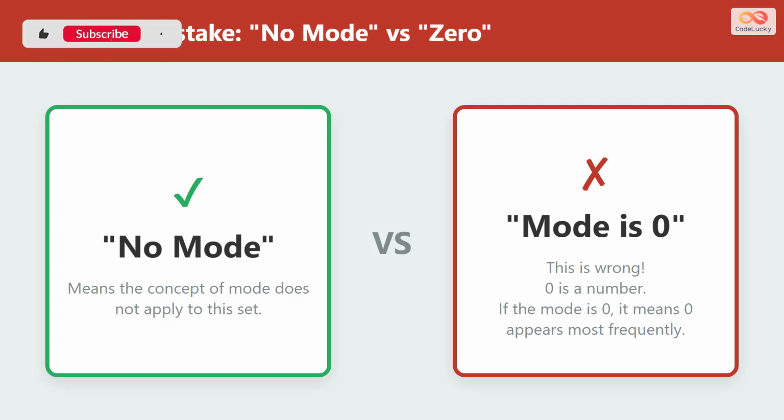Here is a very important warning. When you write your answer, write no mode. Do not write 0. 0 is a specific number. If you say the mode is 0, you are saying that the number 0 appears more than any other number. That is not what we mean. So remember, no mode means the concept doesn't apply. It does not mean the answer is the number 0.